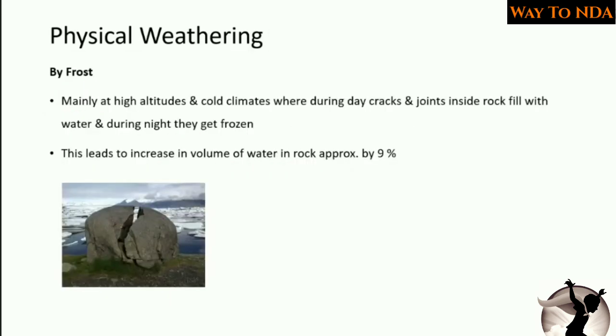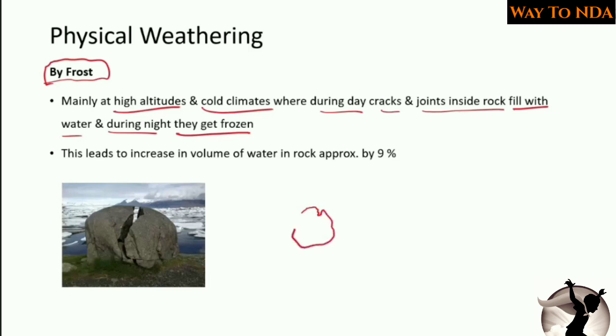Now let's see the physical weathering which is happening due to frost. Earlier we have seen the physical weathering which is happening due to insolation. So mainly at high altitudes and cold climates, during the day cracks and joints inside rock fill with water and during the night they get frozen. What will happen is, for example, here you have a rock. So this is the rock, and what will happen during daytime? It will be filled with water.